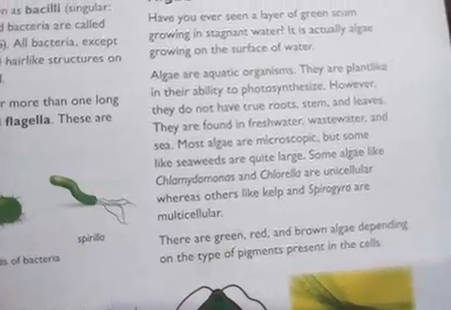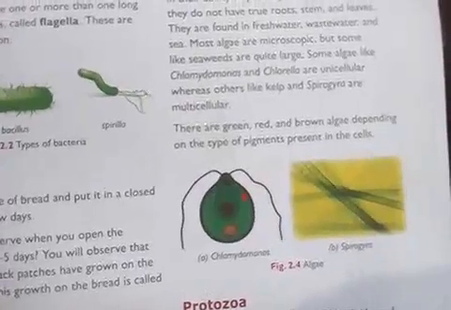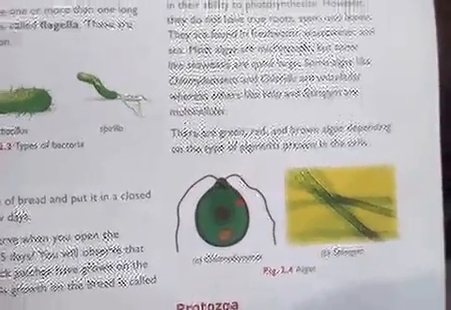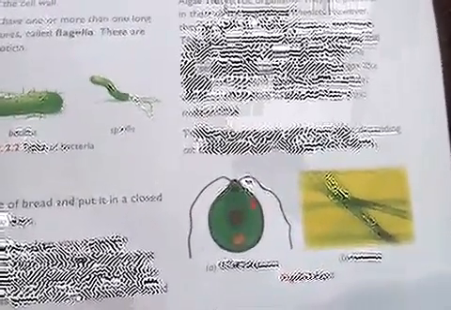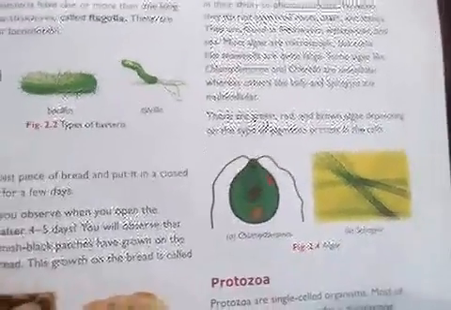Now some types of algae are given to you. Some examples of algae are Chlamydomonas and Chlorella, which are unicellular, whereas Spirogyra is multicellular. So these are some examples of algae, as you can see in the diagram. So they are usually greenish red in color. Usually you find that in ponds and all, where water is not able to flow, but is just stagnant in some place. The upper greenish layer is your algae.